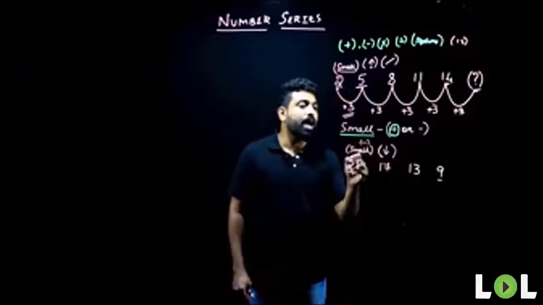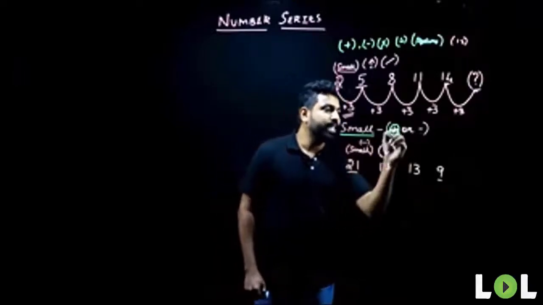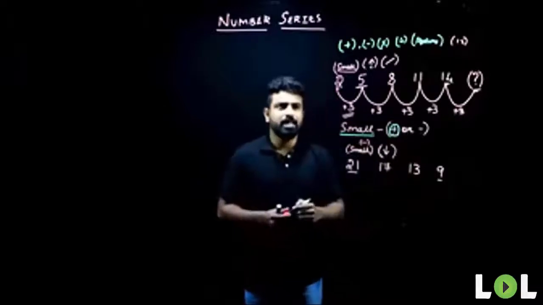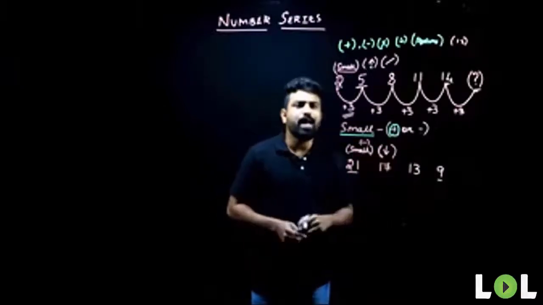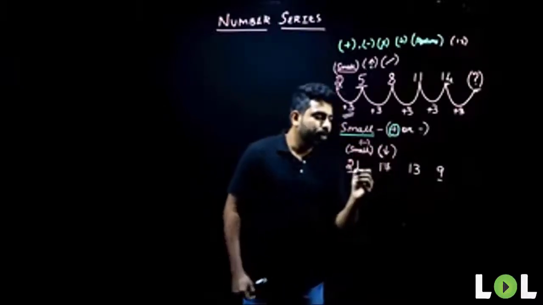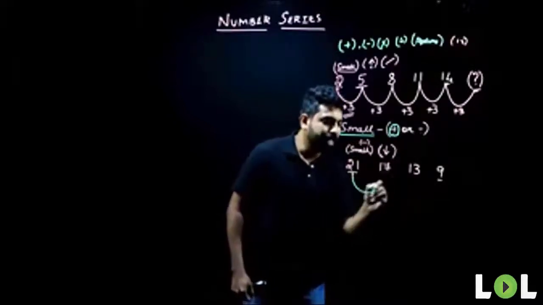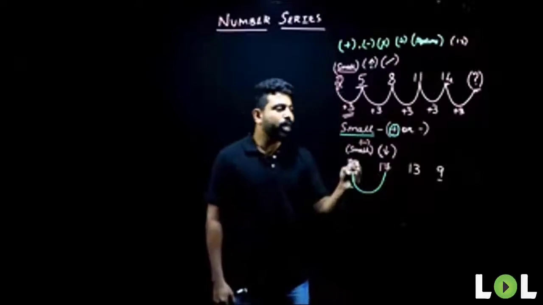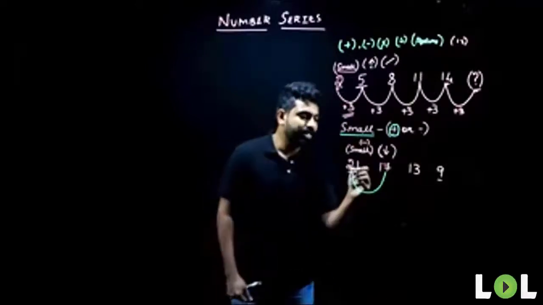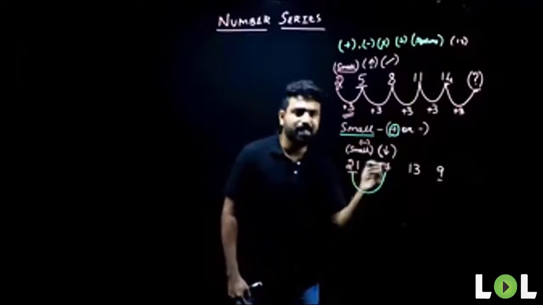Previously, whenever the difference is small, I told you it's either addition or subtraction. Here, the terms are decreasing one after the other. So what's happening? We'll have to subtract some value from this to get my second term. Since there is a decrement, I'll have to subtract. And what is this term which I have to subtract? Let us check. Let us take the difference between my first term and the second term.